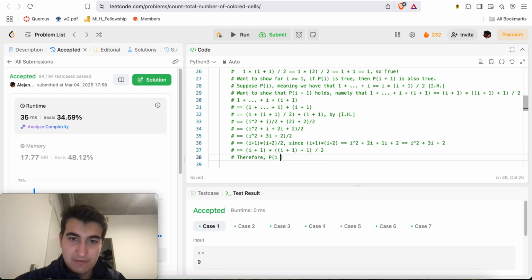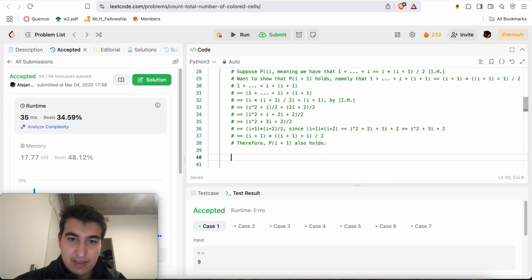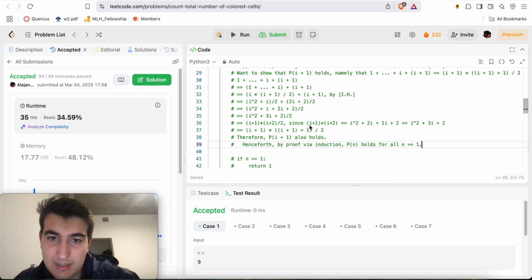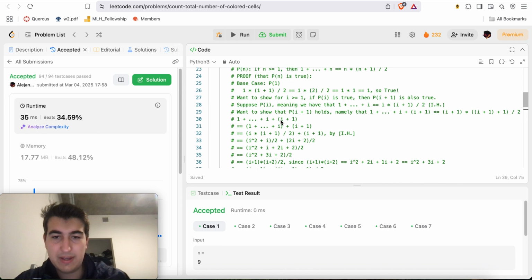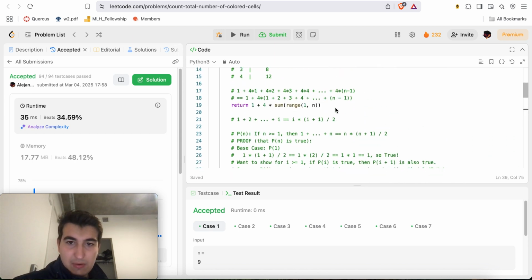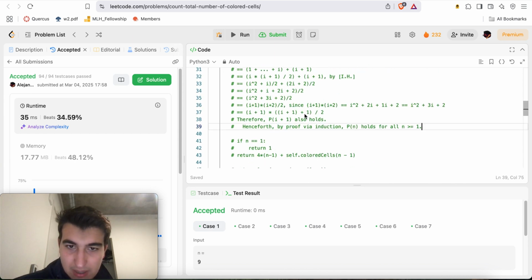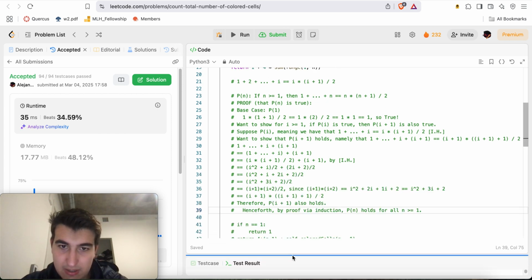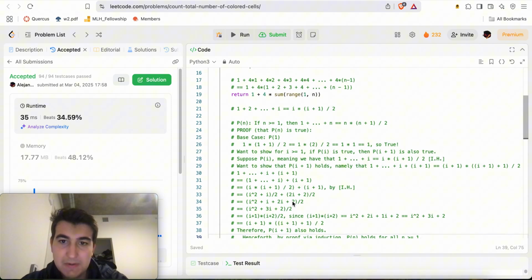Therefore, P of I plus 1 also holds. And therefore, more generally, by proof via induction, P of n holds for all n greater or equal to 1. There you go. So there you have it, right? This is a nice little proof, and if anything, I will just leave it in there. We want to show, maybe things will be a little bit nicer, but here's a proof, right?